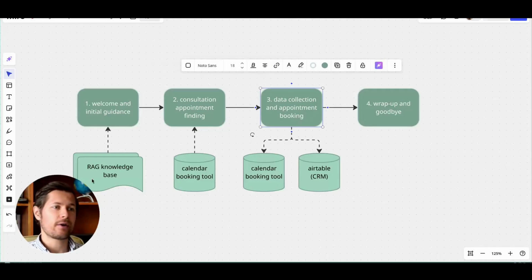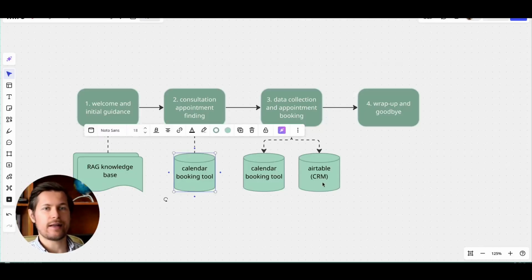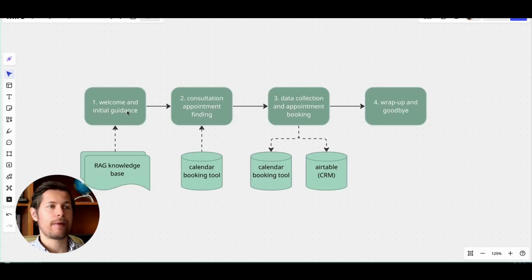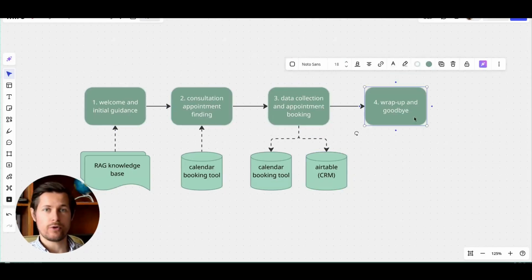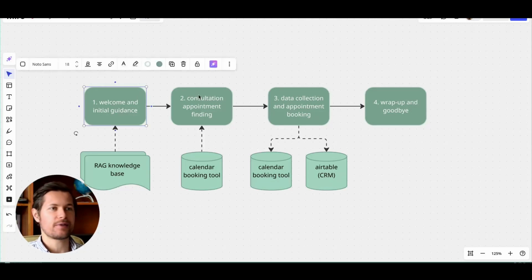Okay, so you can think about this RAG knowledge base in a way like training the chatbot, right? Whereas the other steps, the calendar and Airtable, are more like legs and arms of the chatbot to actually do actions in the real world, so to speak. And now we will map all of these steps inside of Voiceflow, and the task now consists of prompting these steps in a proper way.